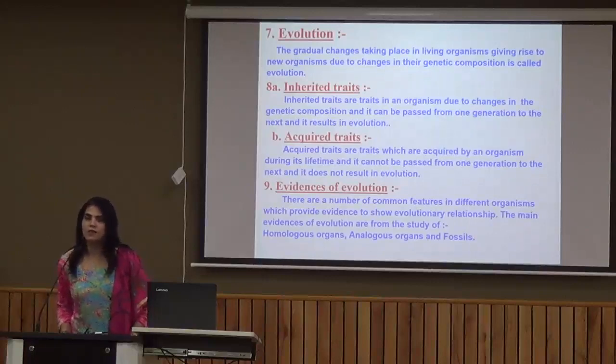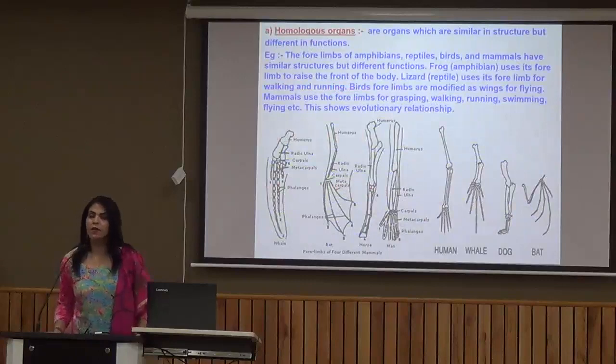Now there are various evidences which actually tell us how the process of evolution has taken place. So these three evidences are homologous organ, analogous organ, and fossils. Now as the term indicates, homologous organ, homo means same. That is the organs which are similar in structure but they are different in function. For example, the forelimb of amphibian, reptile, bird and mammal, they are having similar structure.